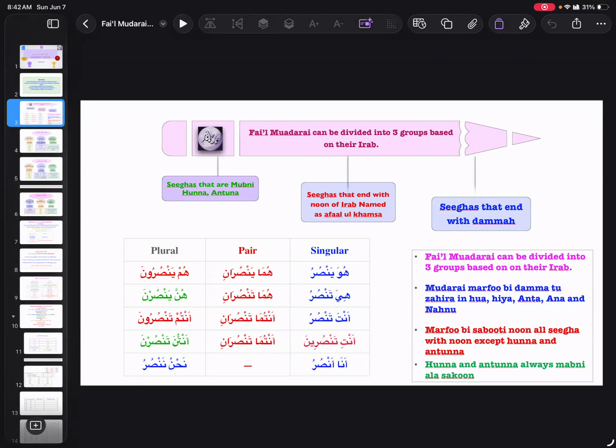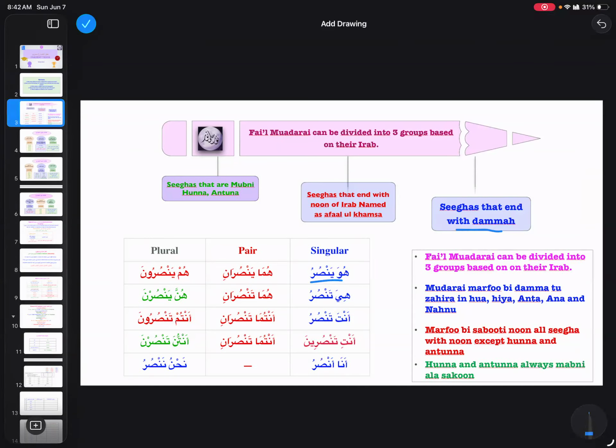Fi'l mudari' can be divided into 3 groups based on their i'rab. The first group: sigas that end with dhamma, and they are huwa, hiya, anta, ana, and nahnu. We need to memorize that. And what is common in them?